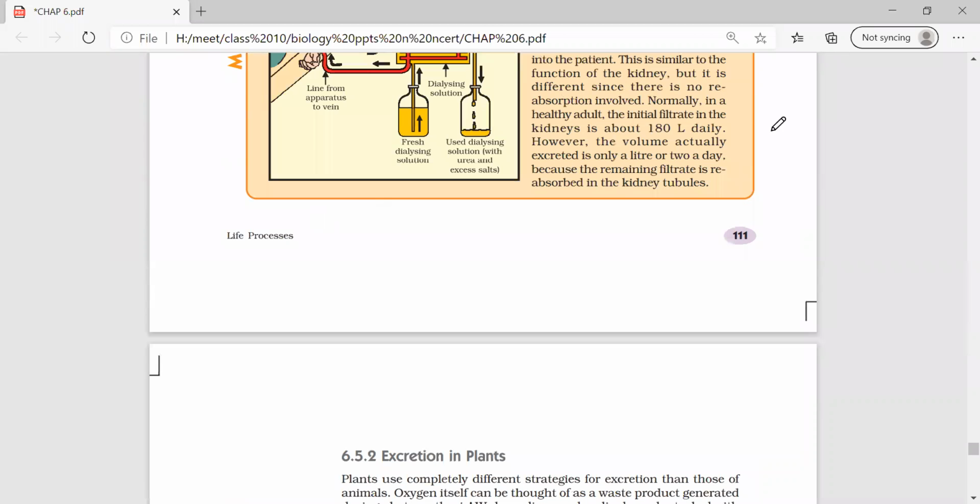First, we'll finish off with the glomerular filtrate. How much filtrate is formed per day? 180 liters. How much is formed per hour?